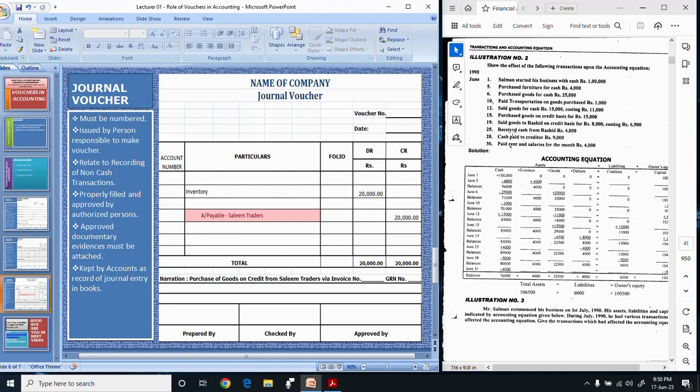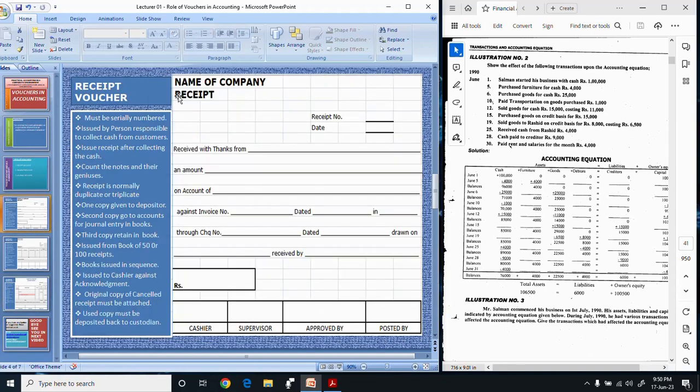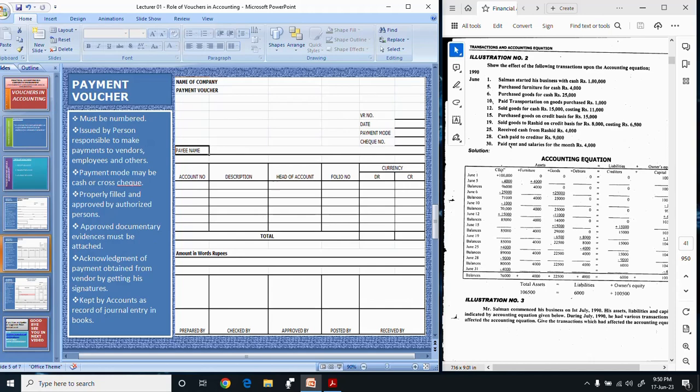After that, received cash from Mr. Rashid. So in this transaction, the organization is receiving cash, so it will generate the receipt. Next transaction is cash paid to creditor. In this transaction, cash payment is made, so you will record it in a payment voucher. And in the last, paid rent and salaries, this will also be recorded on a payment voucher.